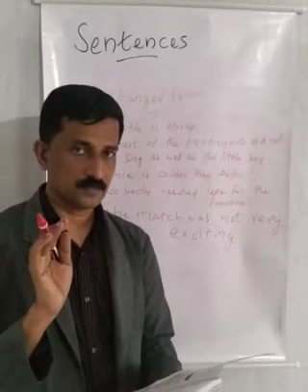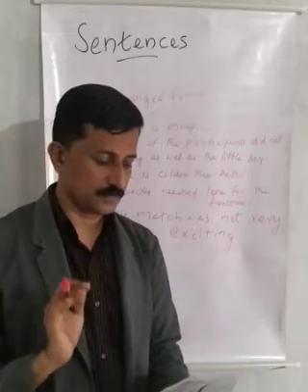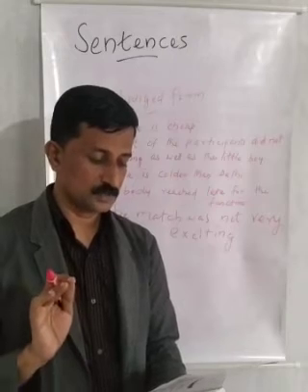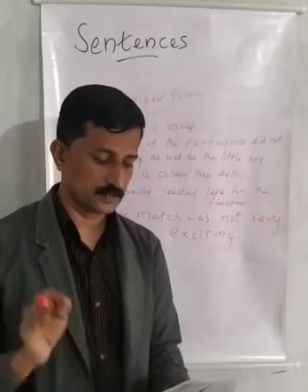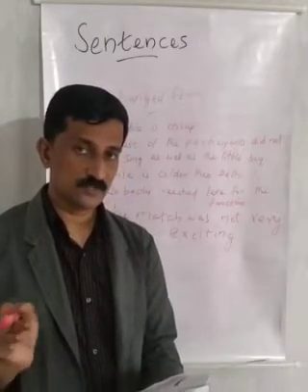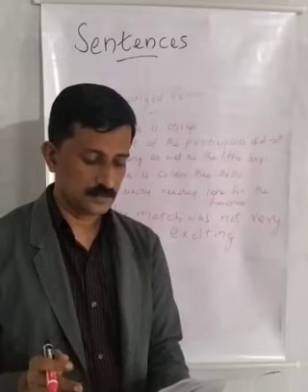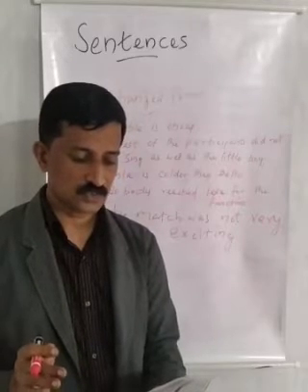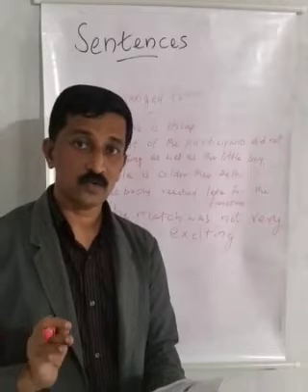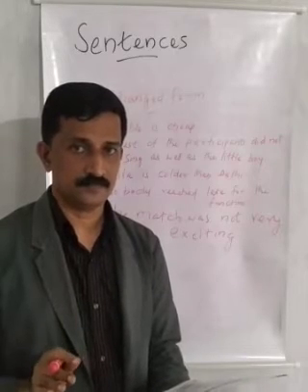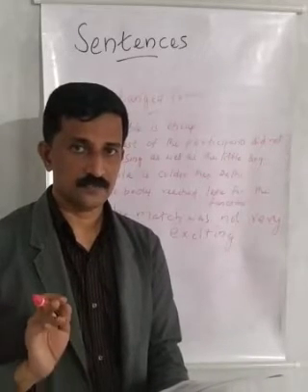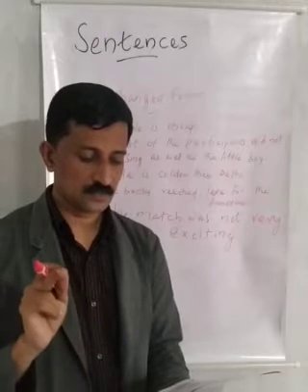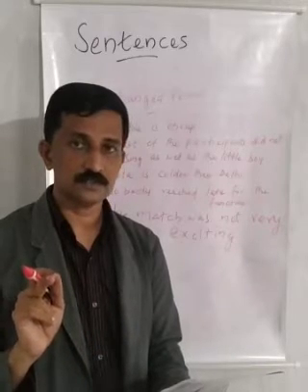This is an example for affirmative. Changed form, that means negative form: the milk is so hot that I cannot drink it.